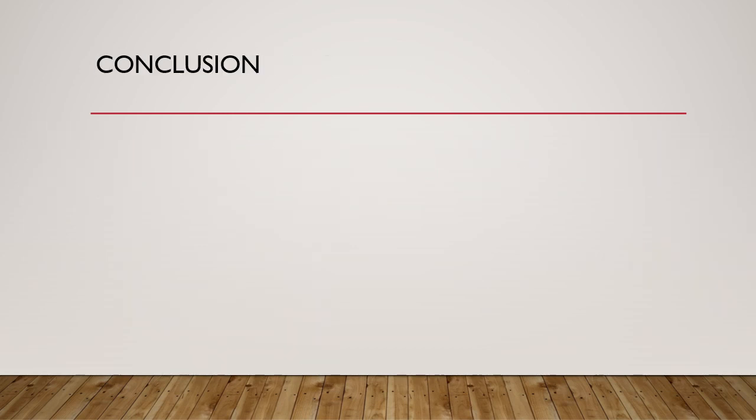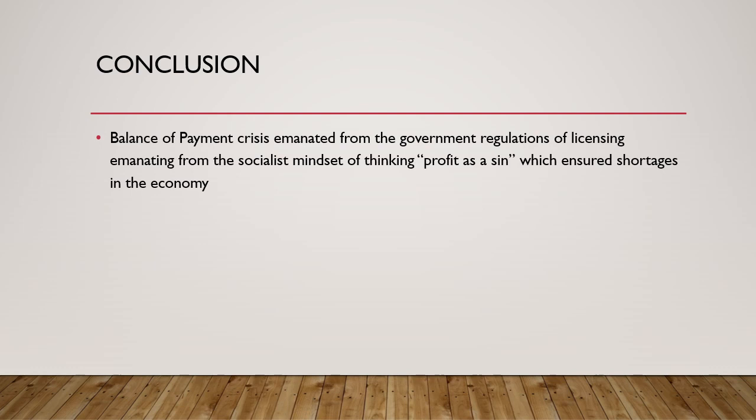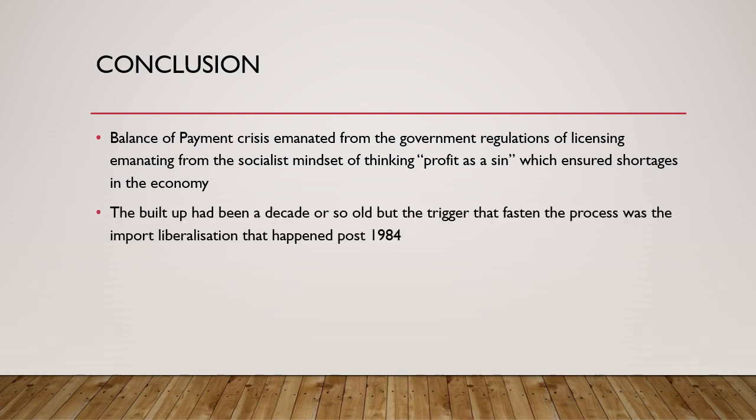So in conclusion, the balance of payment crisis of 1991 in India emanated from the government regulations of licensing that was due to the socialist mindset prevalent, with the thought of profit as a sin, that ensured shortages in the economy.